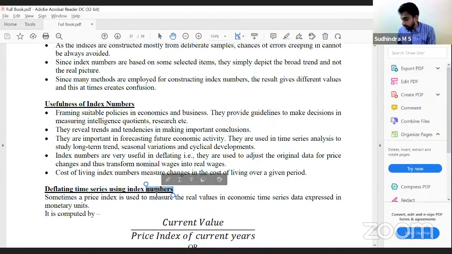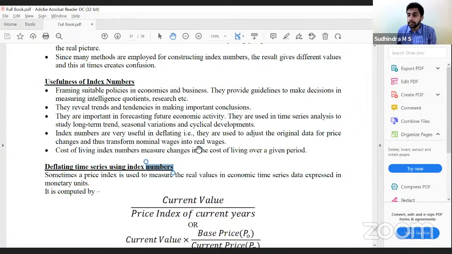Usefulness of index numbers. What are the usefulness of index numbers? It is used in framing suitable policies in economics and business. Then it reveals trends and tendencies, important conclusions, forecasting future economic activities, long-term trend, time series analysis, seasonal variation, and is used in deflating. What is deflating? We'll discuss subsequently. Then cost of living index numbers measure change in the cost of living over a given period of time. So basically, in all economic decision making, index numbers will be used.